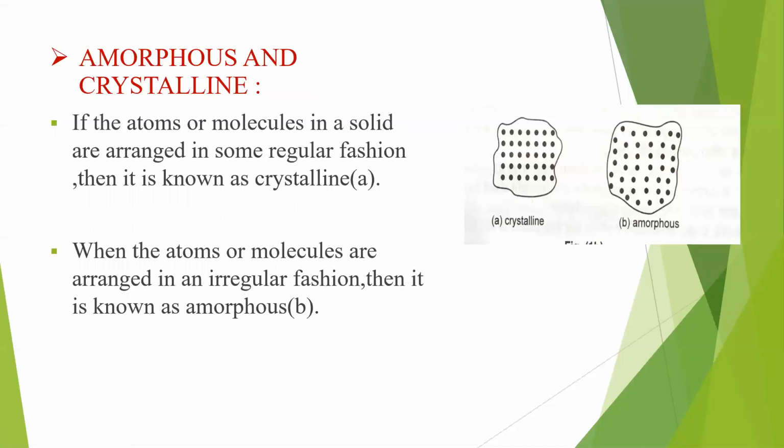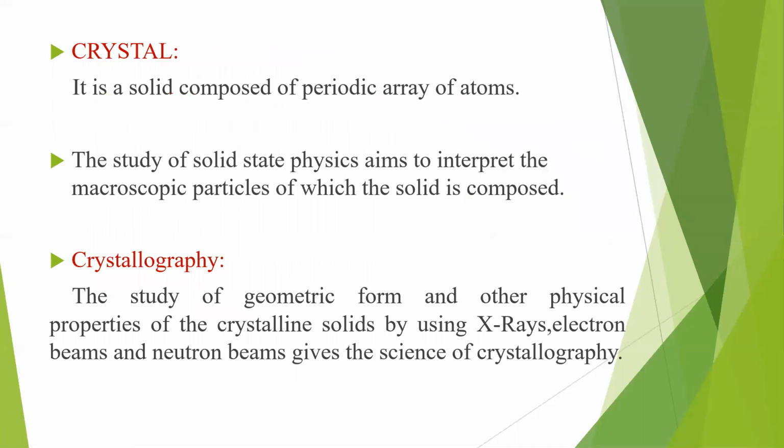An example of an amorphous material is silica or glass. For crystalline materials, we have sodium chloride, potassium chloride, cesium chloride. You have various types of crystals. We will watch them in the next classes. Okay, let us see in detail now. What is a crystal? It's a solid composed of a periodic array of atoms, as I told earlier. And what does the study of solid state physics aim at? It aims at the macroscopic properties of a solid material in terms of its microscopic particle structure.